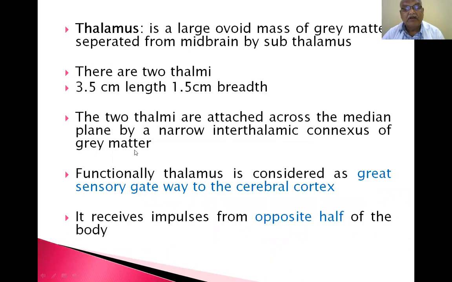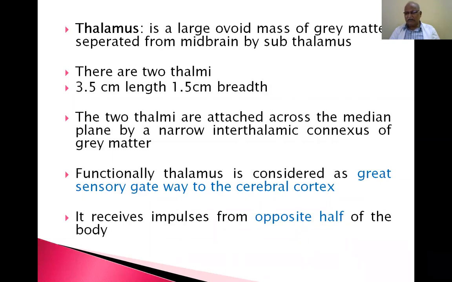Functionally, the thalamus is considered a great sensory gateway to the cerebral cortex. It receives impulses from the opposite half of the body, contralateral. So, the dorsal thalamus. For all aspects, the thalamus is considered dorsal. So there are two thalami, 3.5 centimeters in length and 1.5 centimeters in breadth, right thalamus and left thalamus.